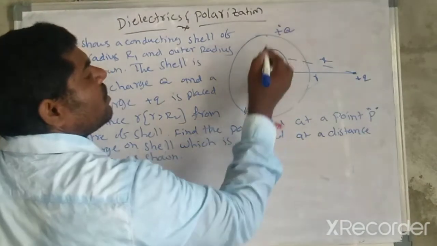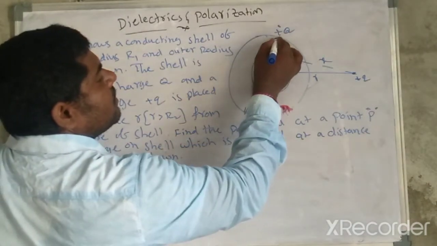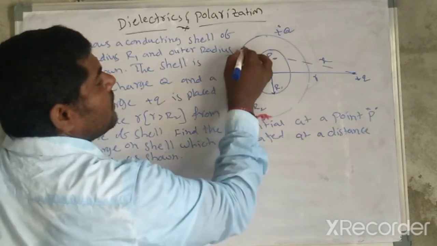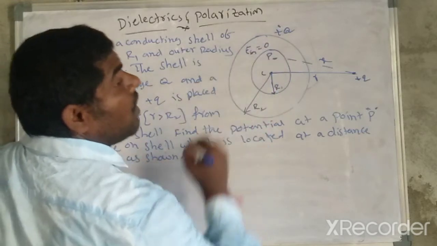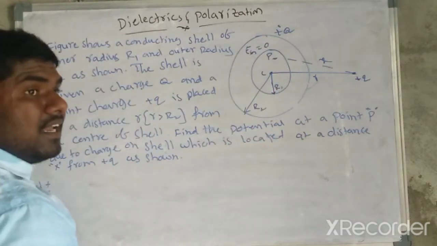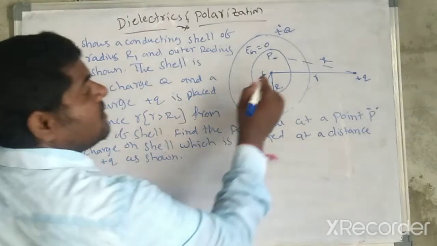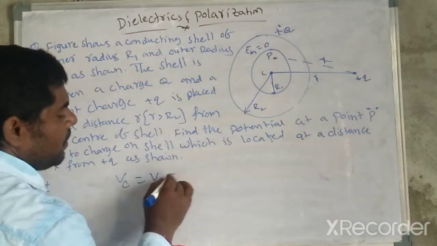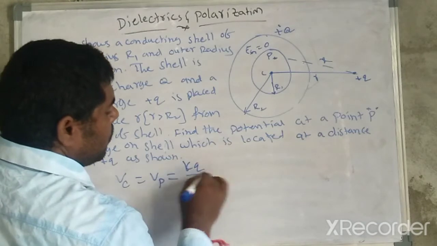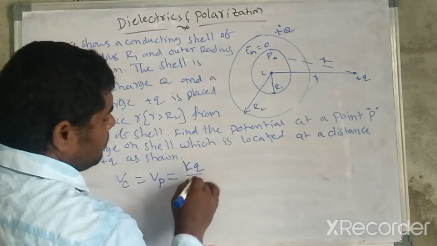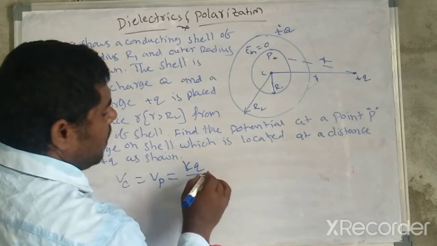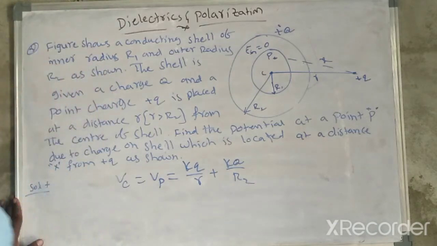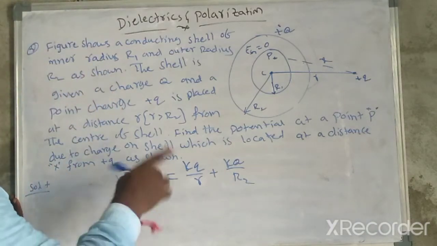Here, due to this, the inner side of the shell gets negative charge and the outer side gets positive charge, and the total electric field inside is 0. Already we know this point: if the field inside is 0, the potential at C and the potential at P are both equal. The potential at C is equal to the potential at P, which is kq by small r plus k capital Q by capital R2. So both are the same.